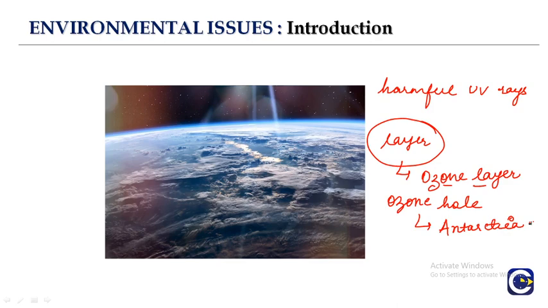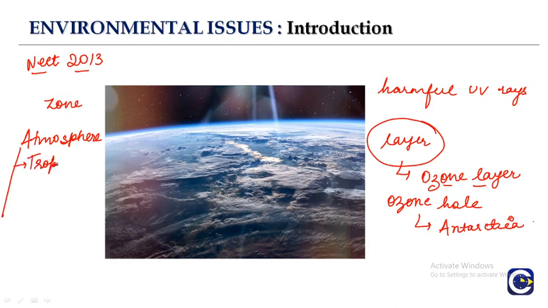So there was a question in our exam in NEET 2013 that in which zone the ozone layer is present. As we know, the atmosphere has different layers. The layer closest is the troposphere.